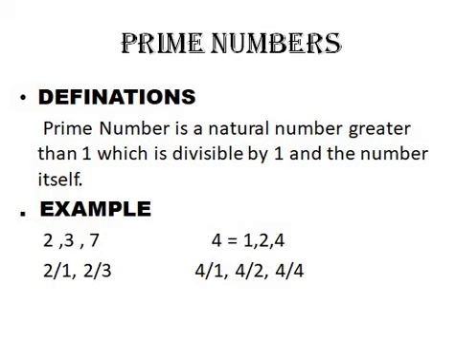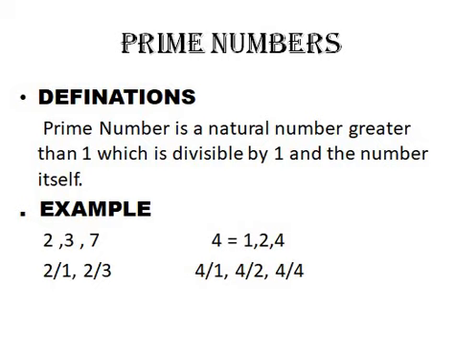Let's talk about 2. Now 2 is divisible by 1, we get remainder 0, and 2 is divisible by 2, so these are the only two numbers, 1 and 2, by which 2 is divisible, right? So this means that 2 would be a prime number.